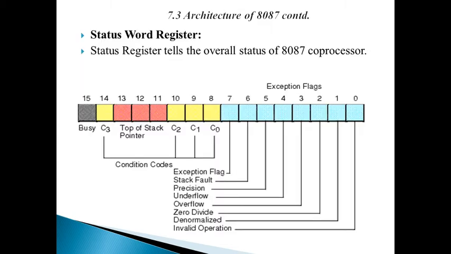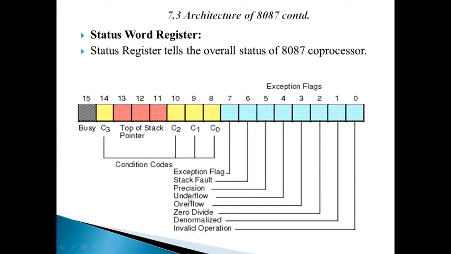So let us see now the status word. The status word gives the overall status of the 8087. Here we can see there are exception bits from 0 to 7, which tell which exception is generated or not generated. Setting of these bits means that that particular exception is generated. The exception flag gives the status of the exception. B0 to B5 give the status bits of each of these exceptions.